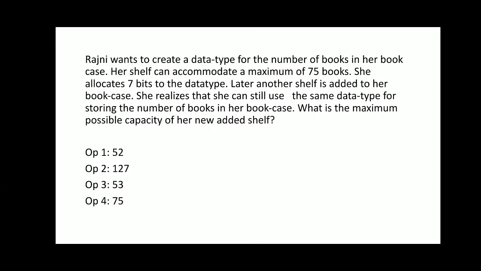Later she added a bookshelf and she realized that she can use the same data type for storing the number of books in her case. What is the maximum possible capacity? So capacity becomes 52 because 127 minus 75 becomes 52. So option 1 is correct.